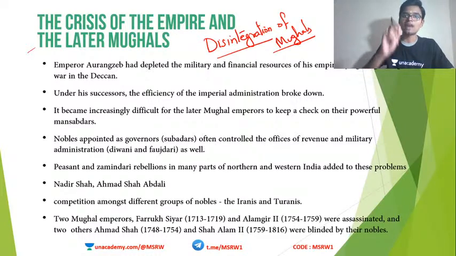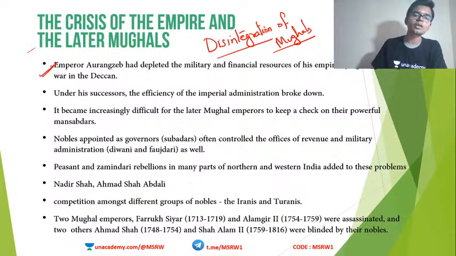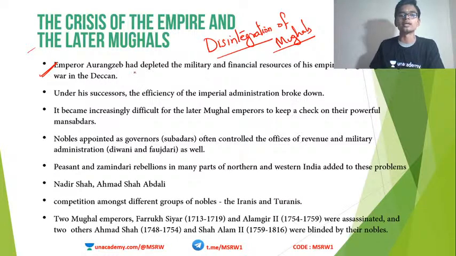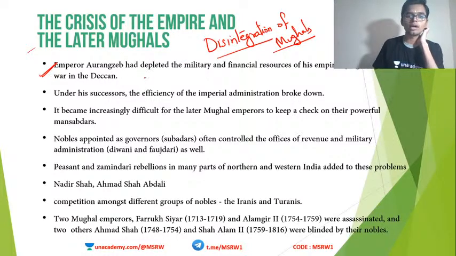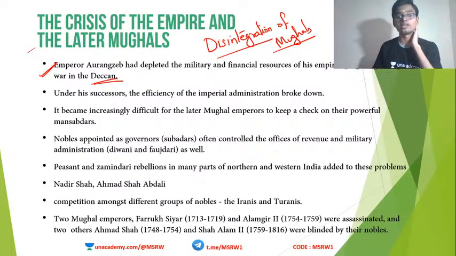But after the death of Aurangzeb, weak and incompetent rulers came onto the Mughal throne and this destroyed the Mughal dynasty. So let's look at the reasons one by one. The first reason is the policy of Aurangzeb. If you remember, I talked about Aurangzeb's Deccan campaign in the previous class, where he abandoned Delhi and came to the Deccan for about 25 years.